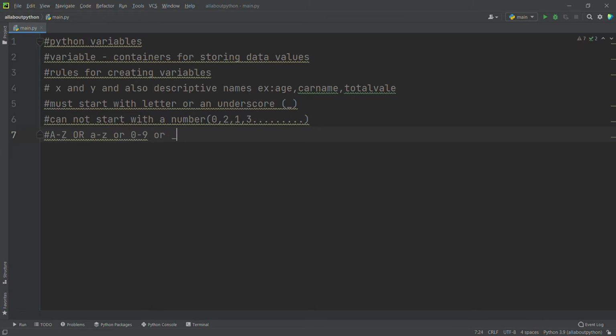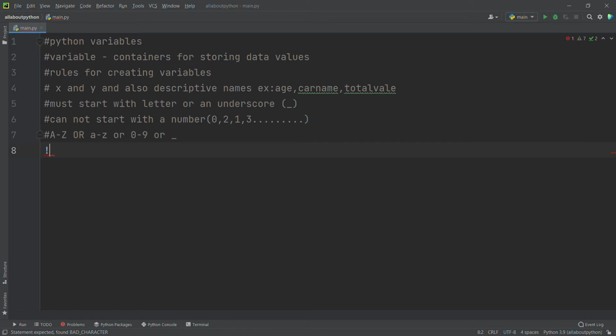We cannot have any special characters in a variable. So when creating a variable, we cannot use an exclamation mark, or at the rate sign, and also we cannot use dollar signs inside variable names. These all throw an error.